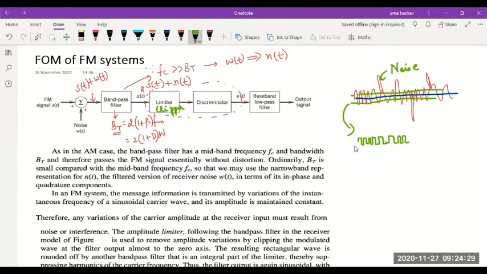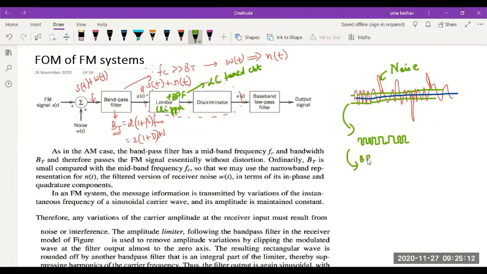Now, we have a frequency modulated signal which almost looks like a square wave. So there is a band pass filter which is an inherent part of this limiter. There will also be a band pass filter, or let's say an LC tuned circuit. I told you LC tuned circuit is one best way of realizing a band pass filter. We have used this many times, right? So I'll make use of an LC tuned circuit acting like a band pass filter, which rounds off these square waves to something like a sinusoid again.